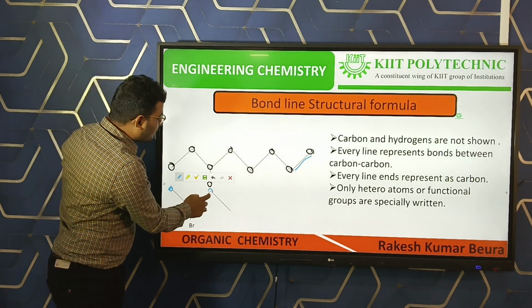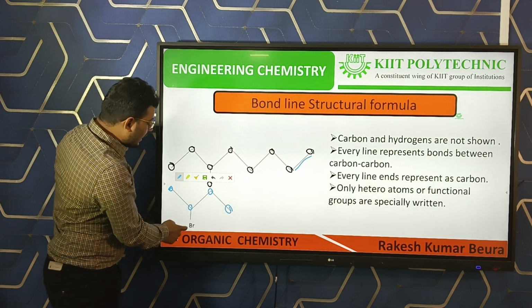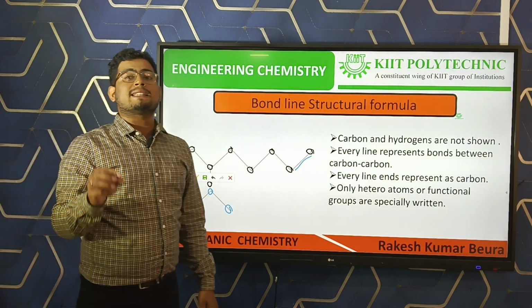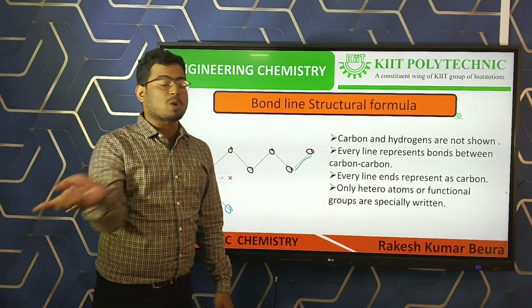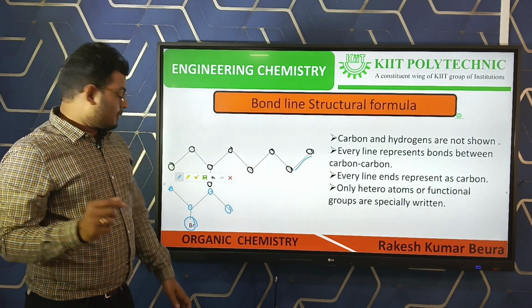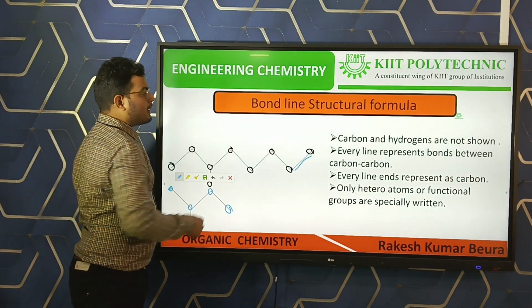Here also one carbon, here also one carbon. Here bromine is there. We know bromine is a heteroatom for organic compounds, so a heteroatom is present. That is a haloalkane. This is one haloalkane.